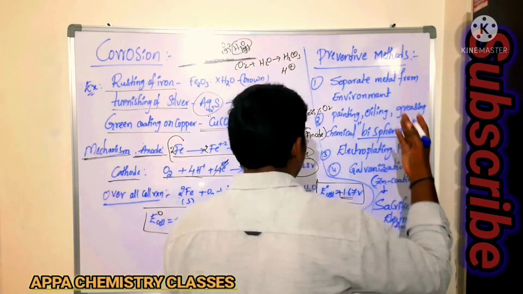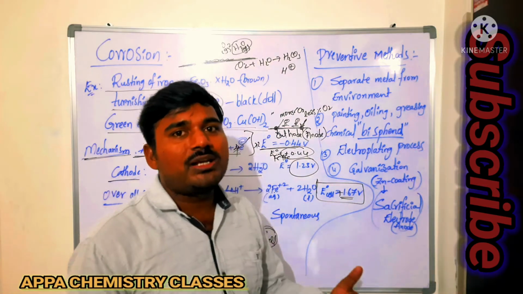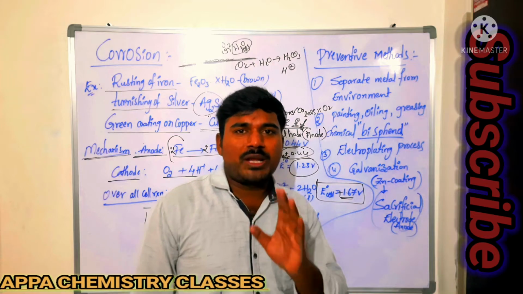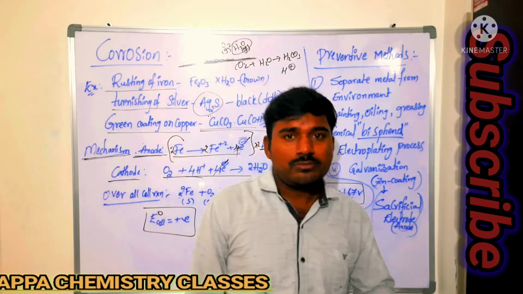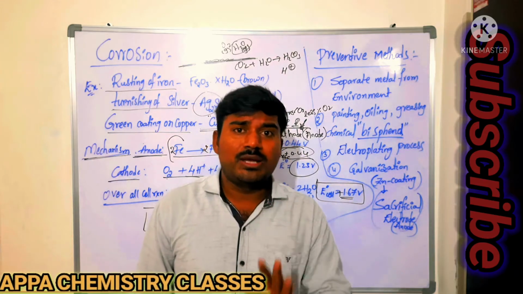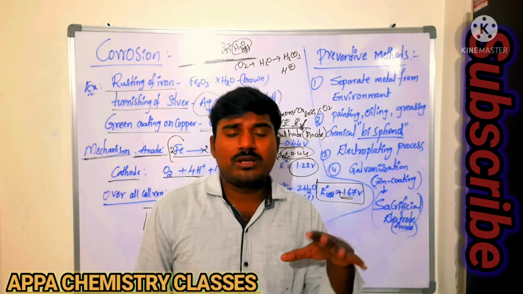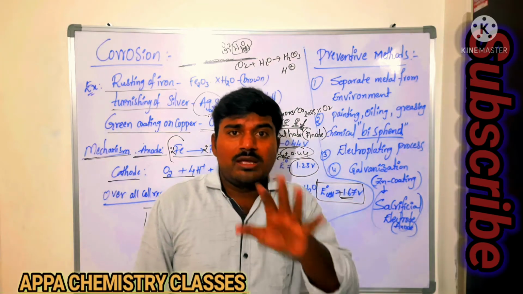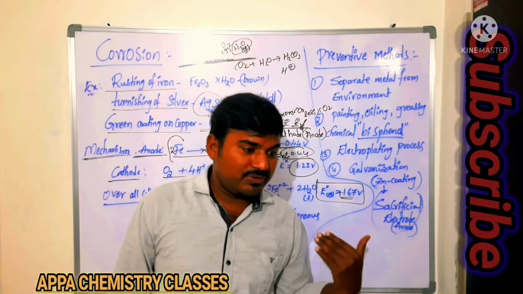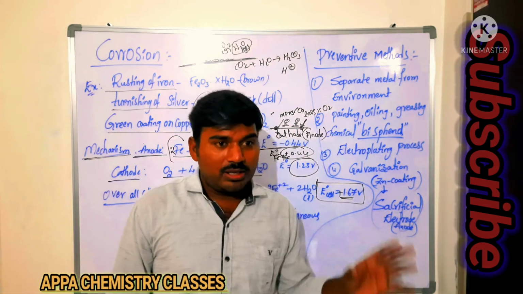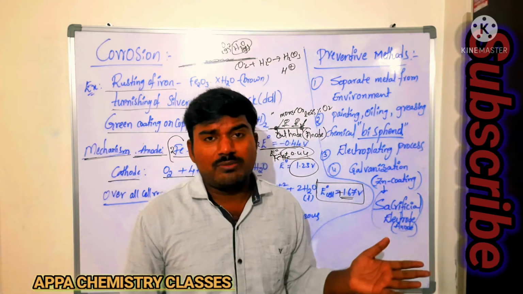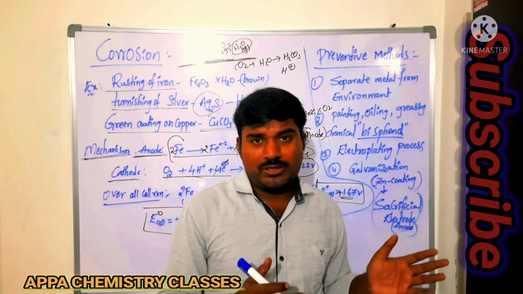Now what are the different methods we have to prevent that corrosion? What we have to do? So the first thing we need to do is separate the metal from the environment. For example, it is a rainy season. If you are placing the metals outside, then what happens? In presence of moisture, it will readily undergo rusting. If you are placing that iron away from moisture, that is, storing it airtight, in a room without any moisture, then you can prevent it somewhat. Is it or not?